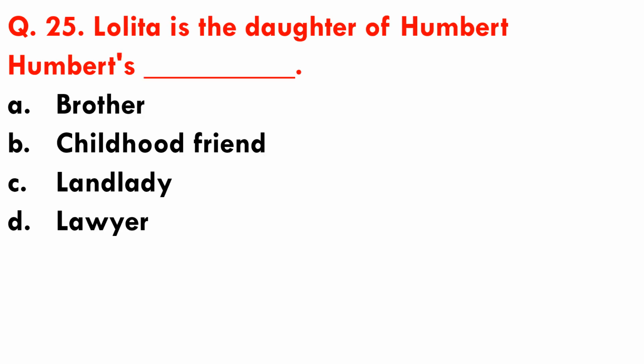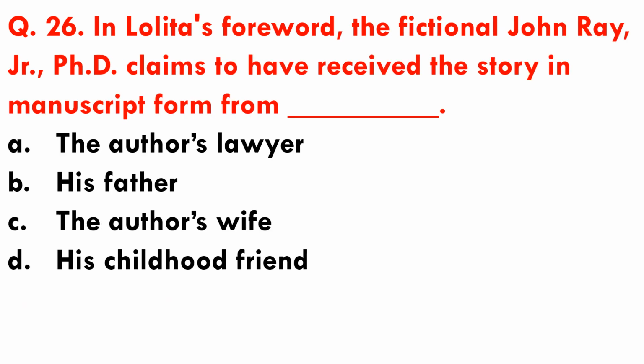Question number 25. Lolita is the daughter of Humbert Humbert's dash. Options are A. Brother, B. Childhood friend, C. Landlady, and D. Lawyer. So Lolita is the daughter of Humbert Humbert's landlady Charlotte Hess. Option C is the correct answer.